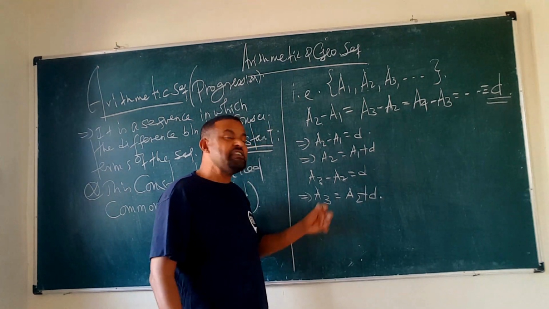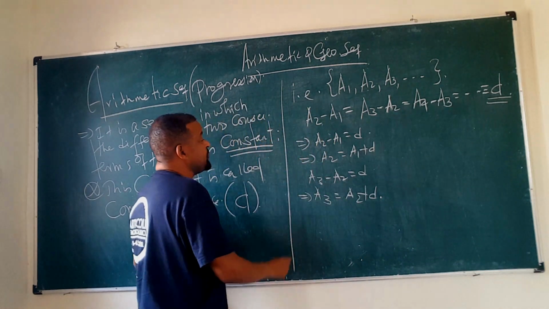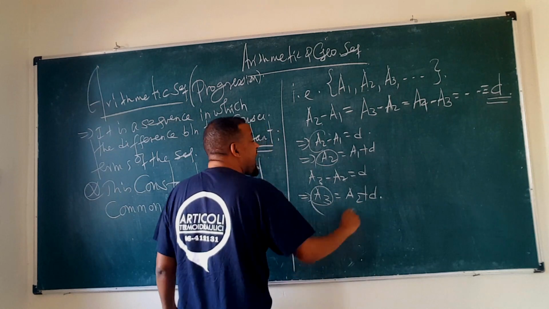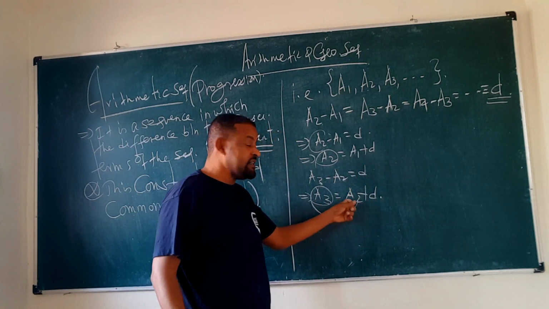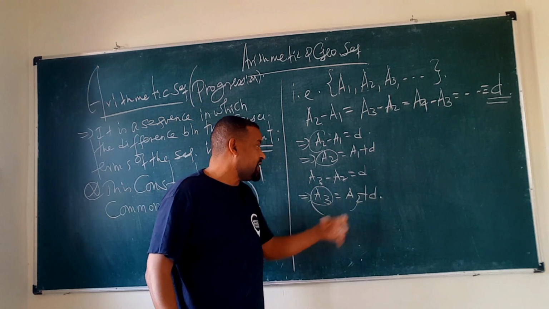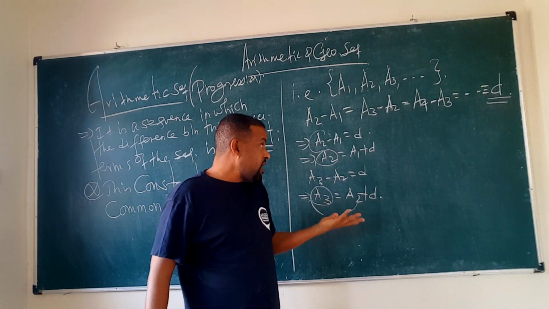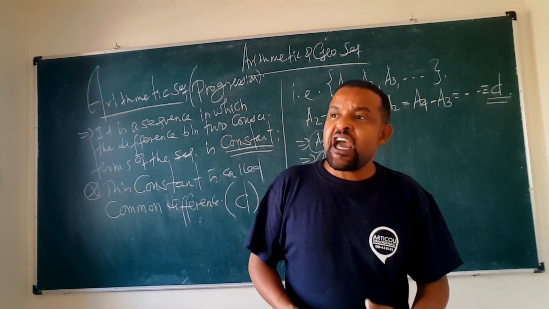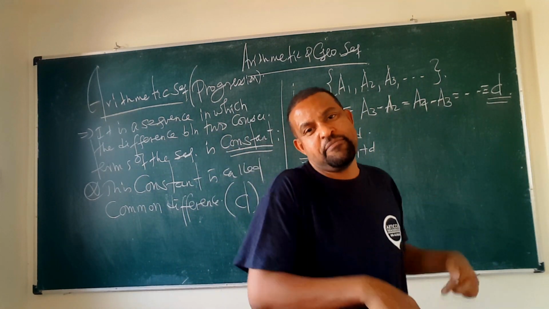So another definition: an arithmetic sequence is a sequence in which every term is obtained by adding a constant to the preceding term. To get a3, the preceding term is a2, so add d to a2. To get a2, the preceding term is a1, so add d to a1.